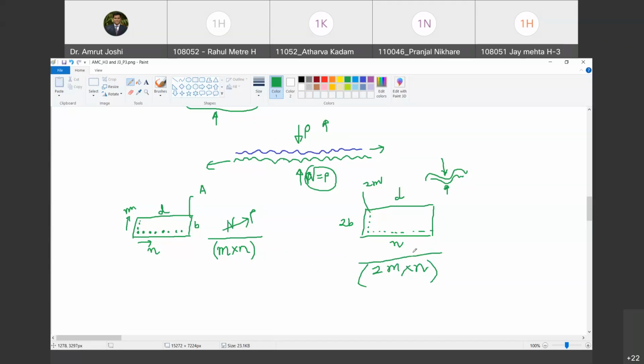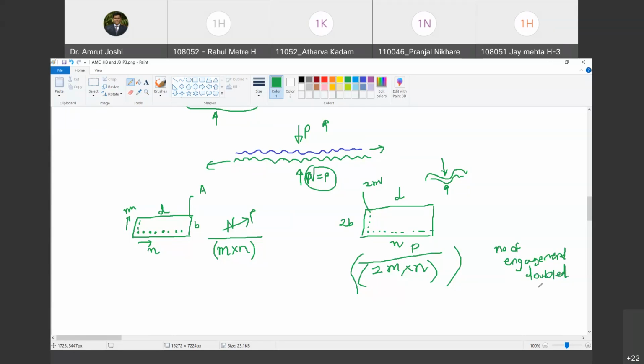So therefore, each crest is in contact with the trough of the table under now half the force, P upon 2 into m into n. Do you agree with me? Yes. But at the same time, the number of engagements has doubled. Are you with me? The number of engagements of trough and crest are doubled. Do you agree? Yes, yes.